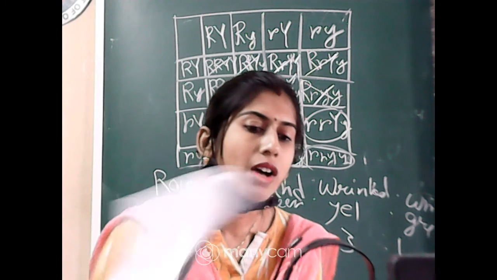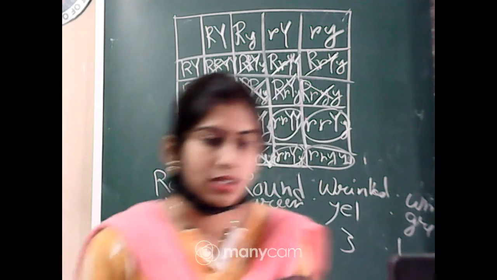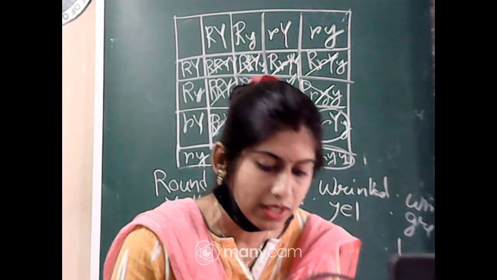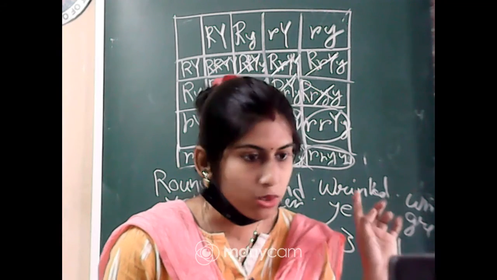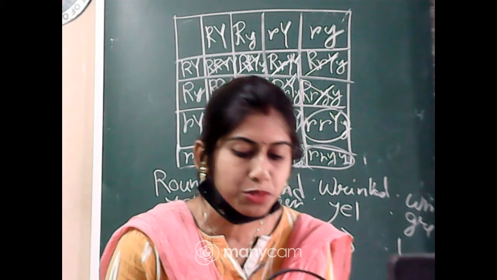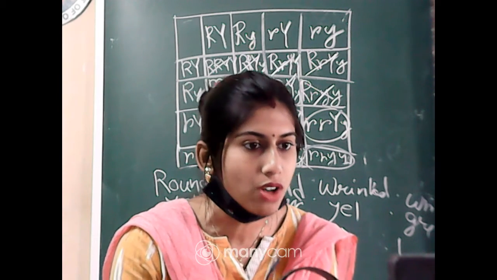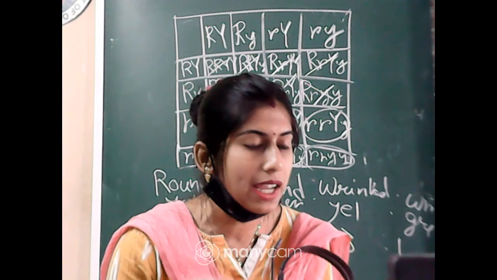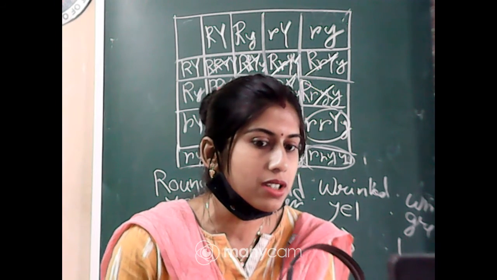Now one question is for your homework. Just write it down in your copy. Question is the same: write down the phenotypic ratio of the F2 progeny obtained from the following cross. So you have done 1A and B. Now C is your homework.